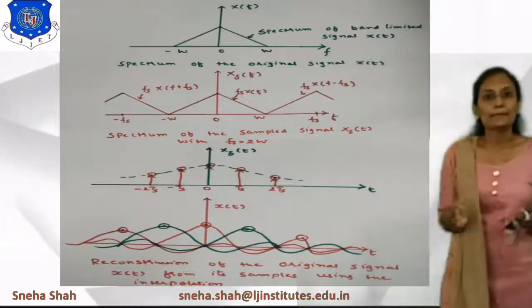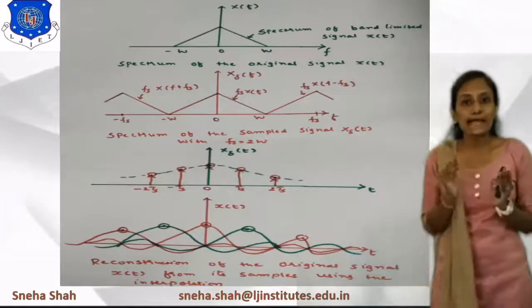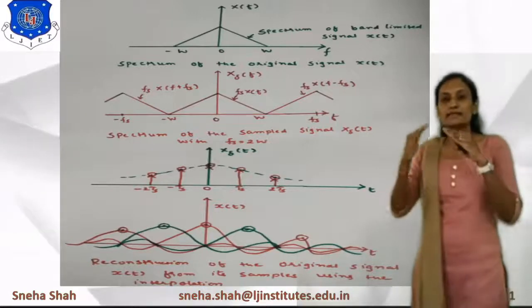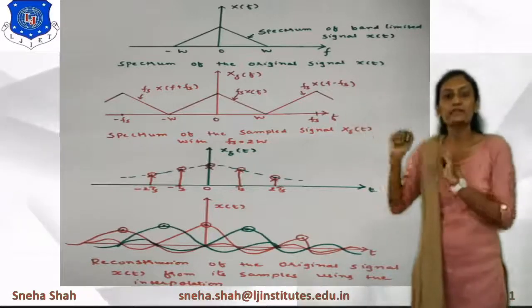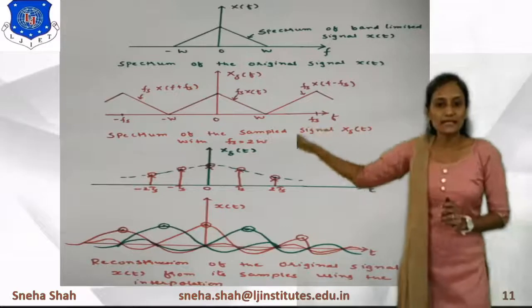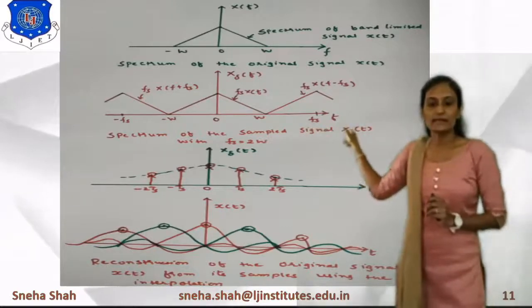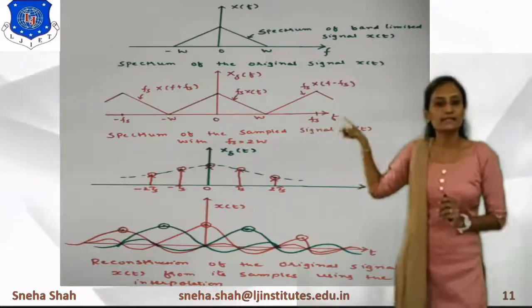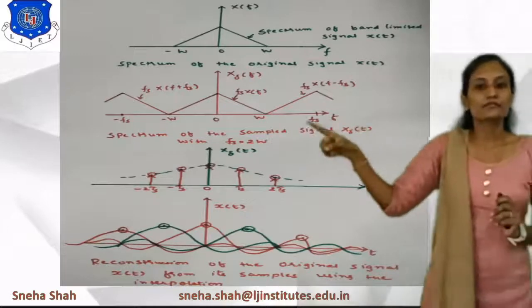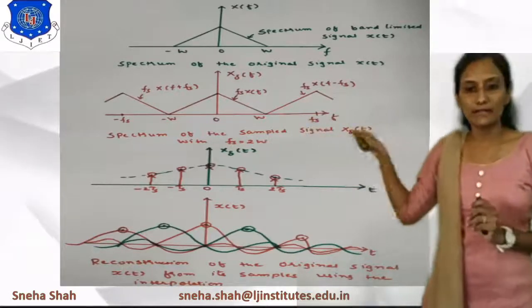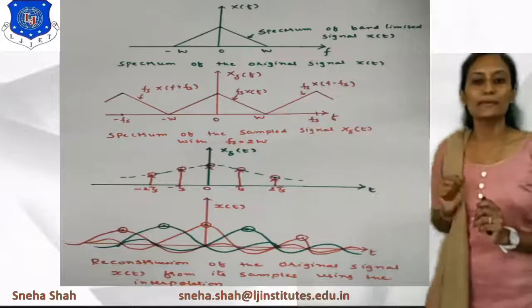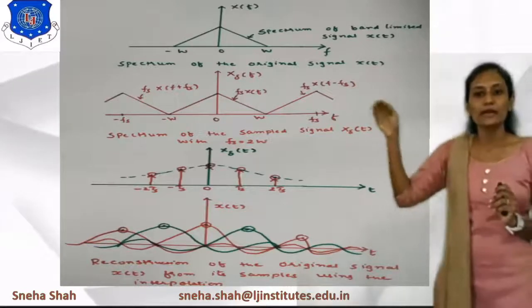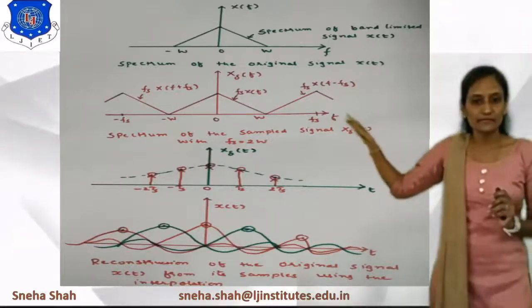Then the sampled function is represented as x delta of f, at intervals of fs. In this we have taken the range between minus w to w. So the original function is in the range minus w to w, and it will be sampled in this form.